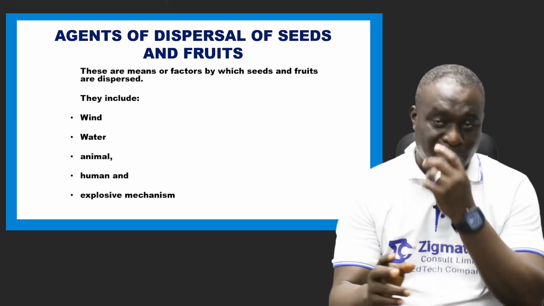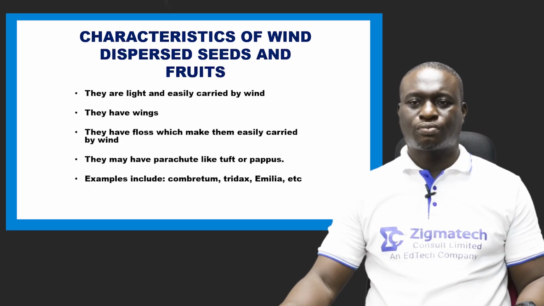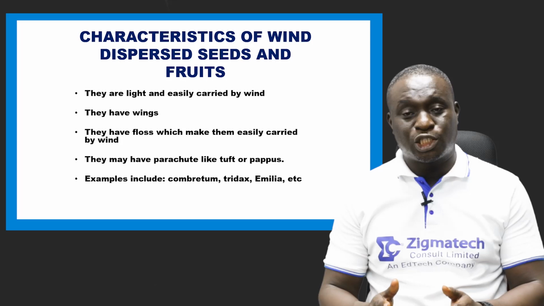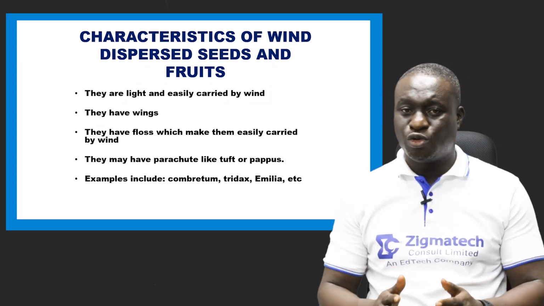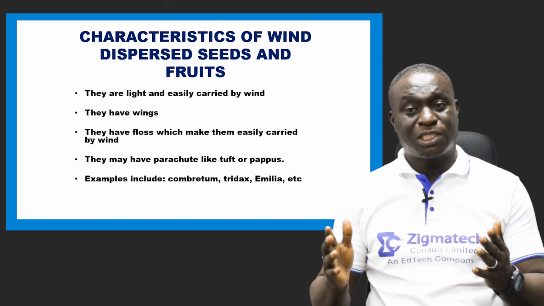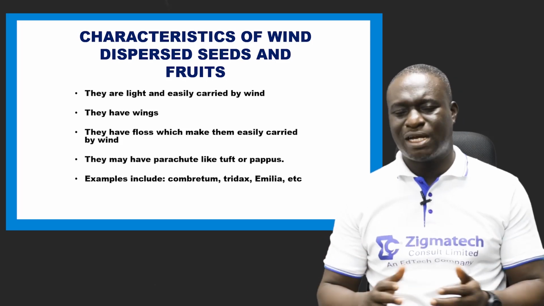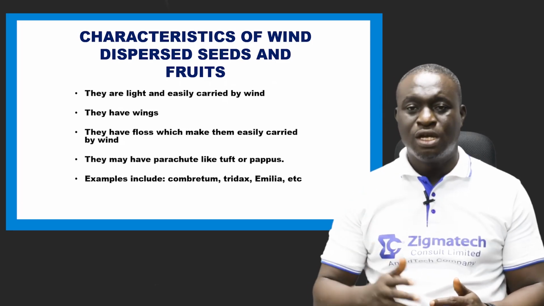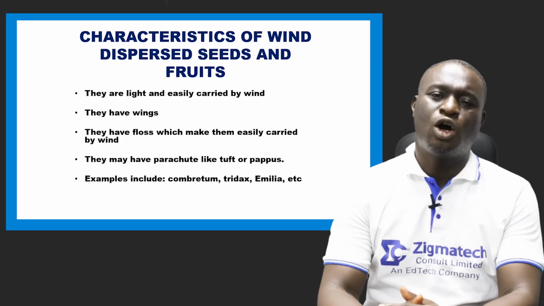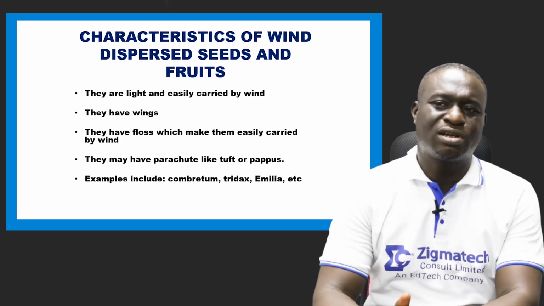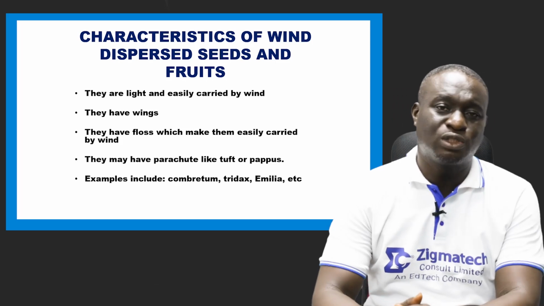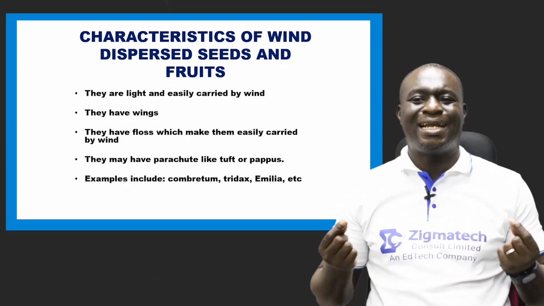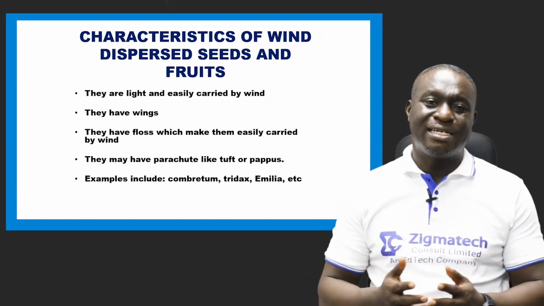Okay, so let's take a look at some characteristics of wind dispersed seeds and fruits. Like I told you, this topic is very vital. You see these questions in theory questions, you see them in practicals, you also see them coming up in objective questions. Number one characteristic of wind dispersed seeds and fruits is that they are usually light and can be easily carried by the wind.